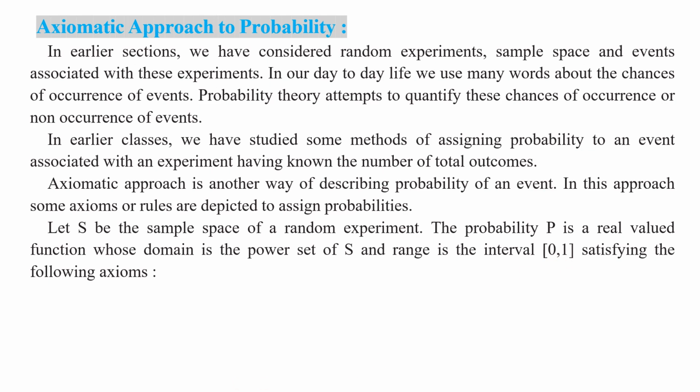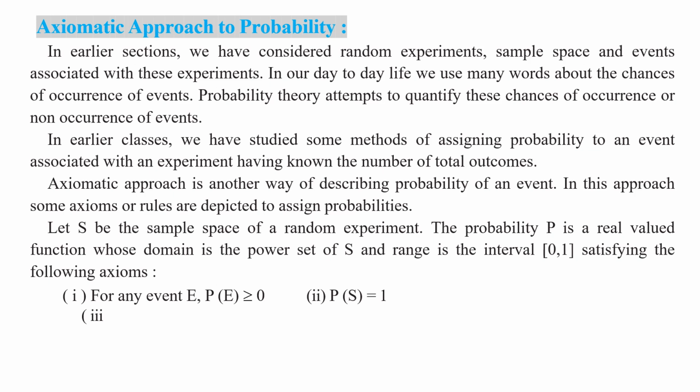So, in this axiomatic approach, we are going to learn these axioms. The first axiom is: for any event E, P of E is greater than or equal to 0. The second axiom is: P of S is equal to 1.